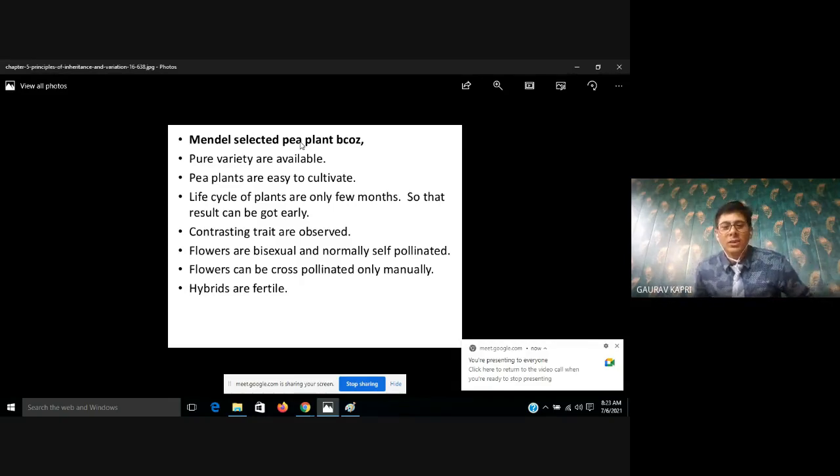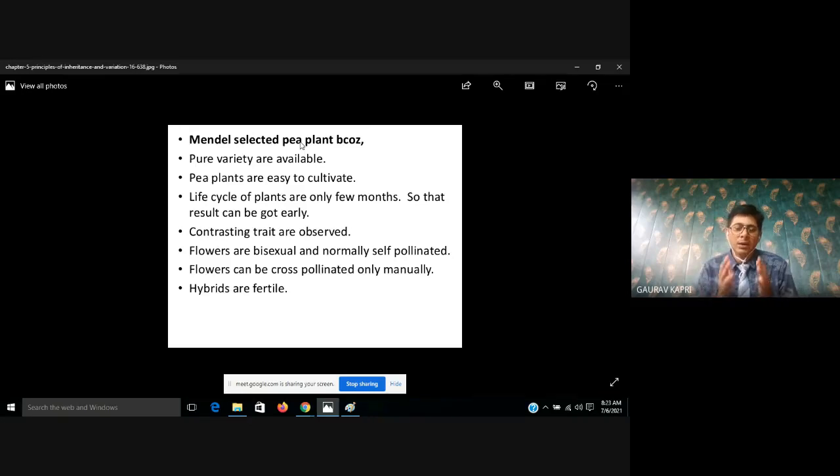And the second point, as you answered as well, pea plants are easy to cultivate. We can easily cultivate pea plants. Understood? Okay, most important, their life cycle is too short, only a few months, so that the result can be studied in a very short duration of time. So we can study 2 generations in a year. Within 7 years we can study 14 generations, or within 10 years 20 generations. That means we can compile results in a very quick manner. So that's why Pisum sativum is selected.